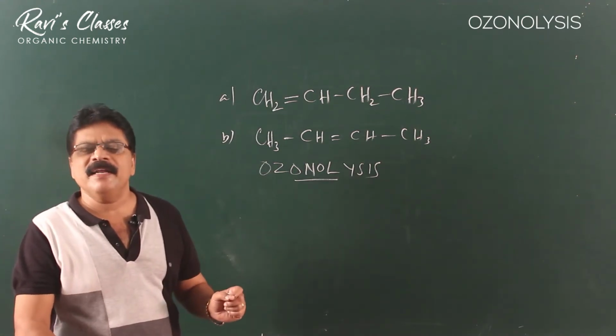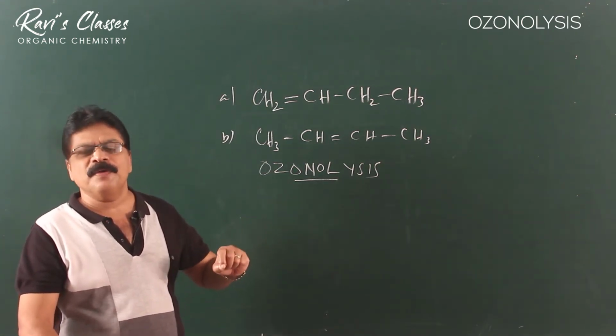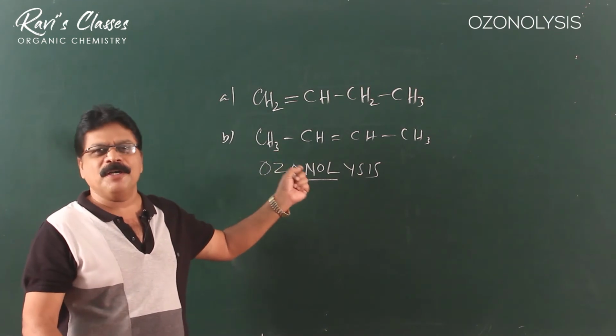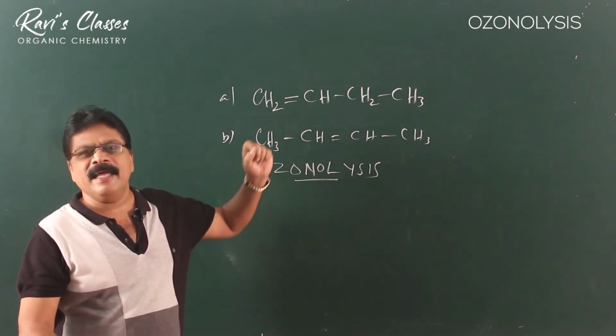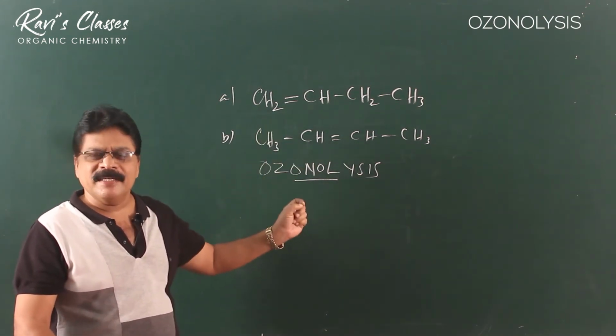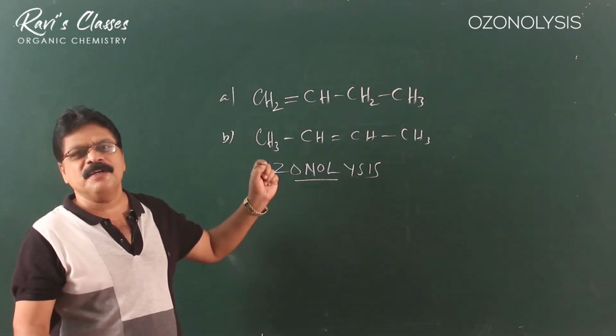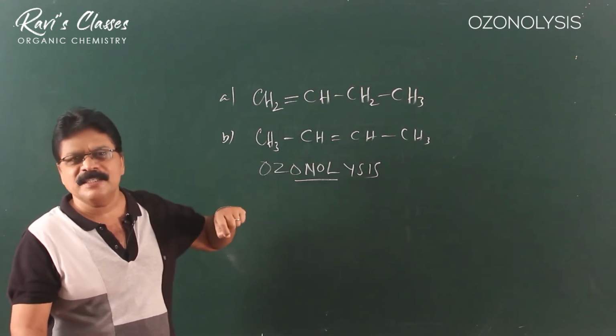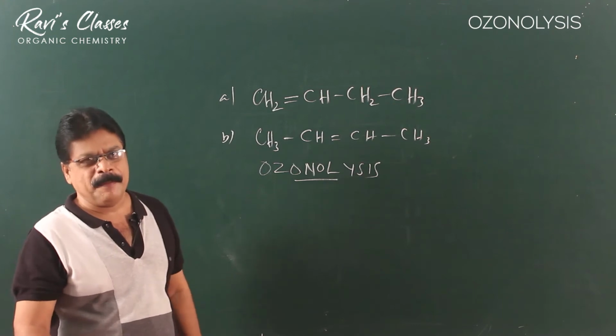Ozonolysis is a reaction where ozone, when added to a pi bonded compound, breaks the pi bond and we get two different compounds. This reaction is called ozonolysis.